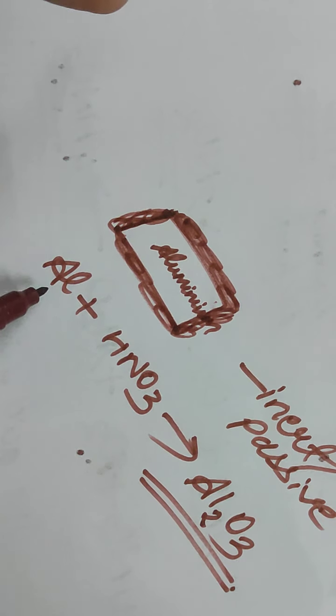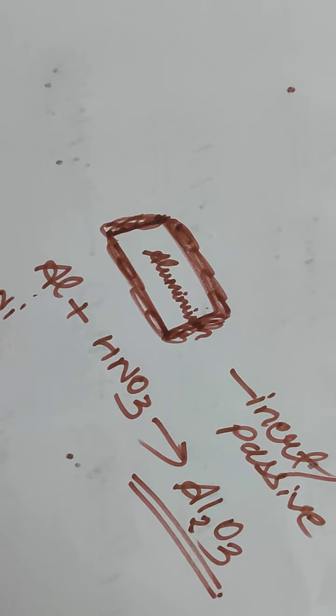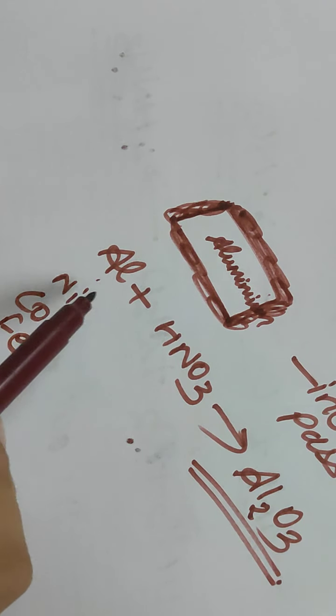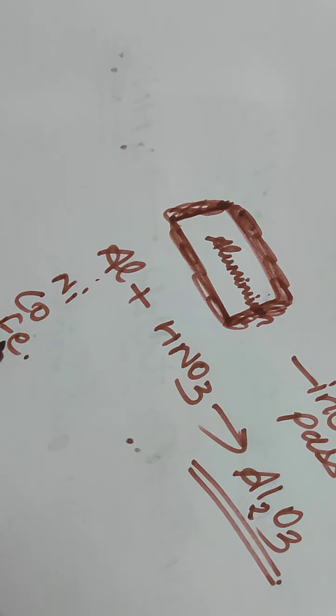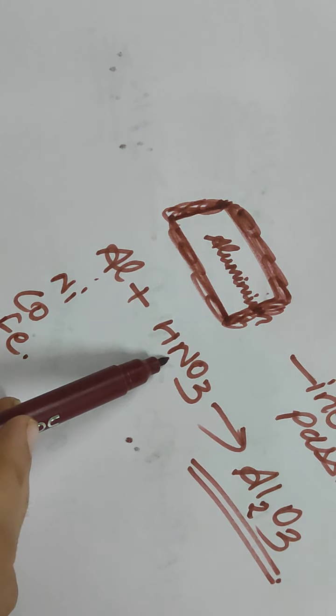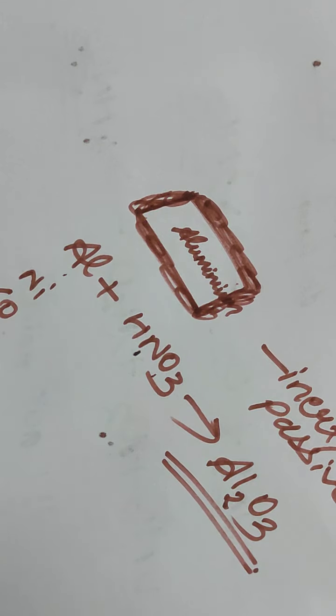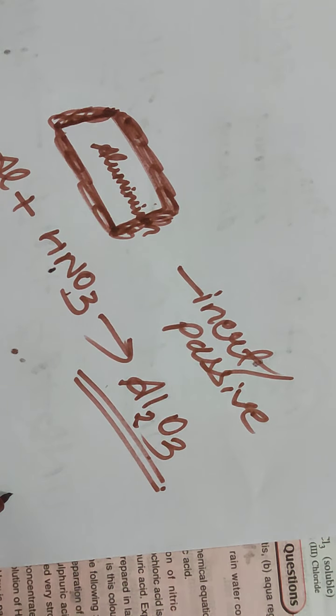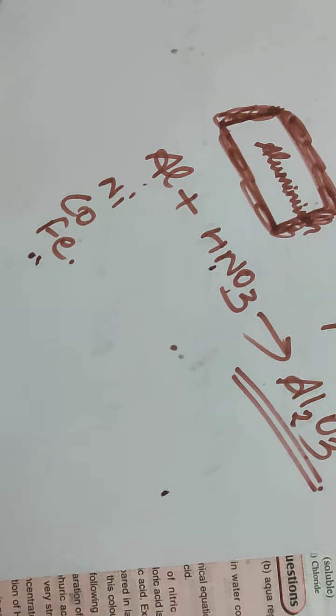When we take aluminium, nickel, cobalt or iron, when we react these four elements with nitric acid, what happens? This nitric acid will combine with these and they will form an oxide compound of all these four.